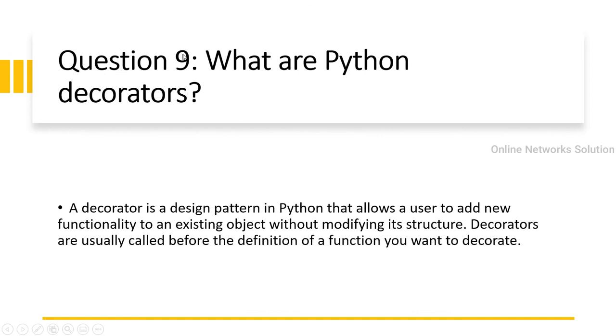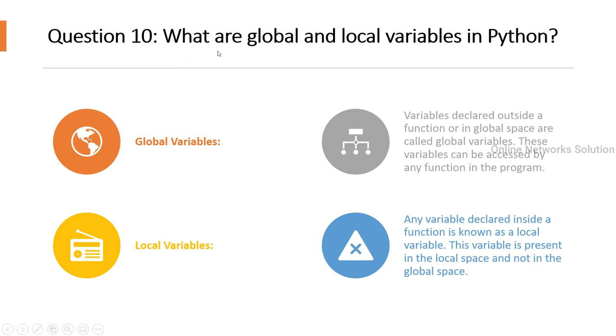Question number 9. What are Python decorators? A decorator is a design pattern in Python that allows a user to add new functionality to an existing object without modifying its structure. Decorators are usually called before the definition of a function you want to decorate. Question number 10. What are global and local variables in Python?